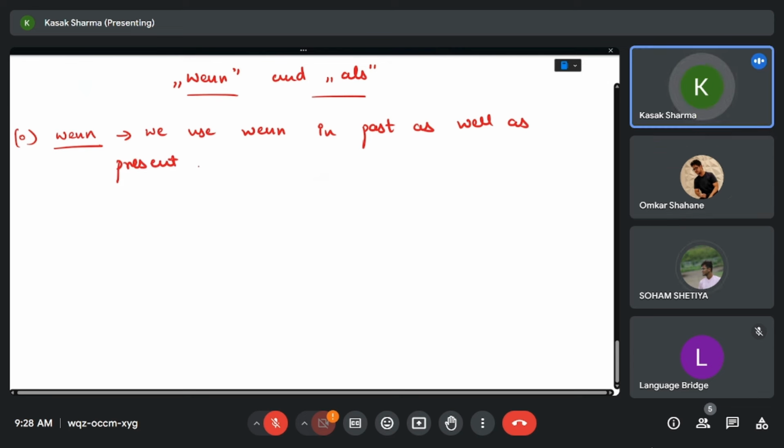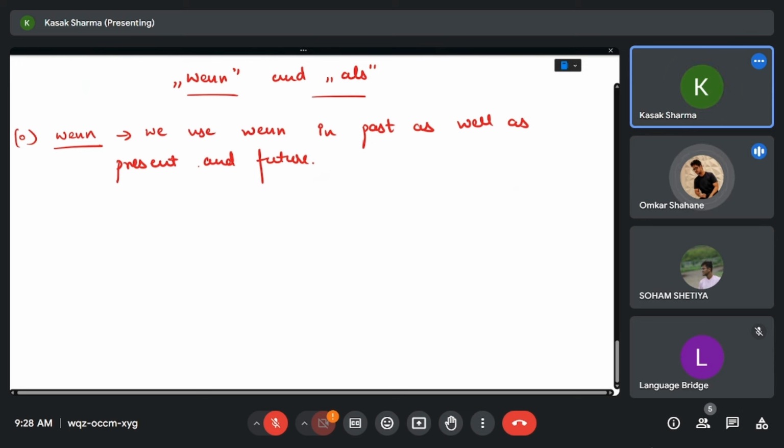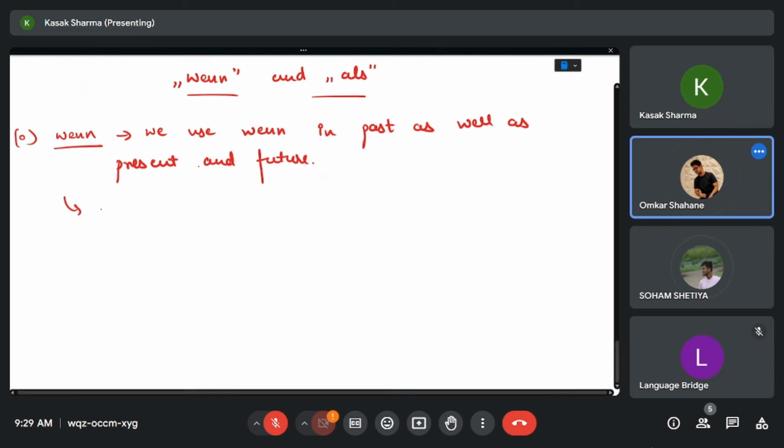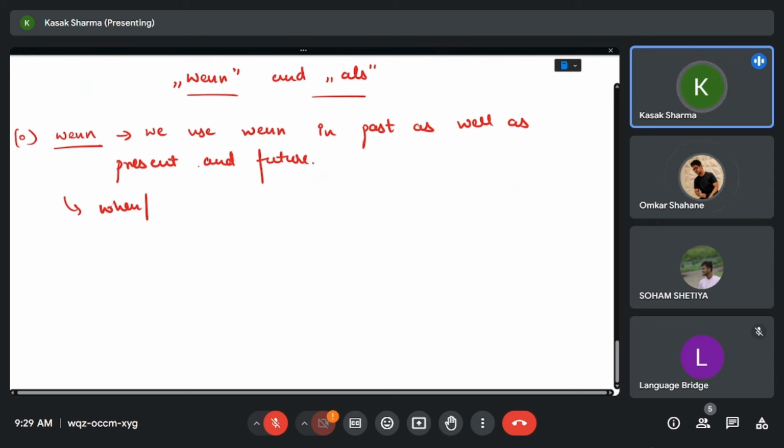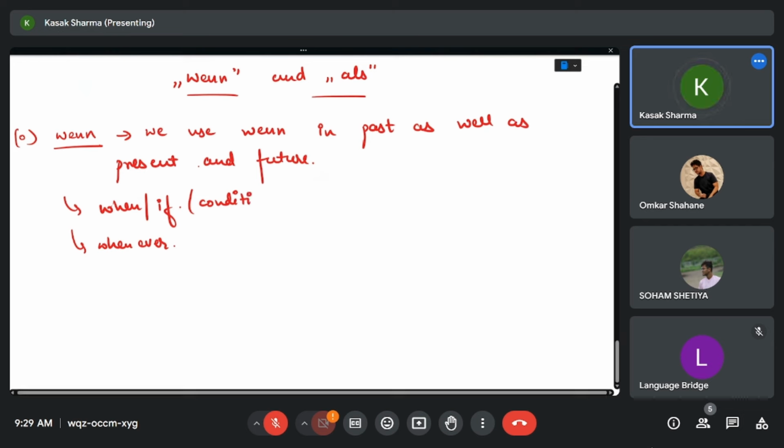We also use it in future sentences. Wenn means when or if, and the next meaning is whenever. When or if is when you have a condition, a conditional sentence. Whenever is repeated events. Now, this repeated events is the basic difference between wenn and als.